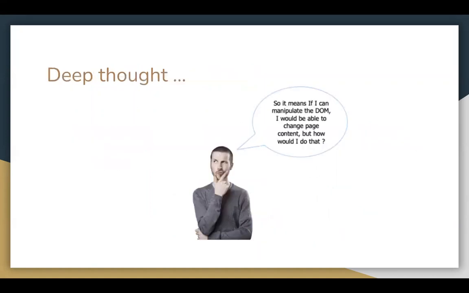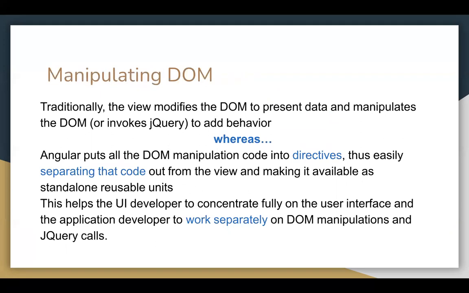So going forward, if you think about it from a broader perspective, if I can manipulate the DOM, I would be able to change the page content. But how would you do that? Traditionally, the view modifies the DOM to present data and manipulates the DOM. So if you manipulate the DOM of a website, then you can change the content of the website.